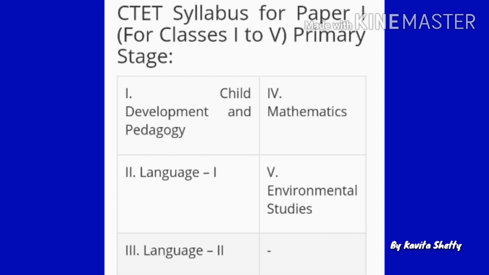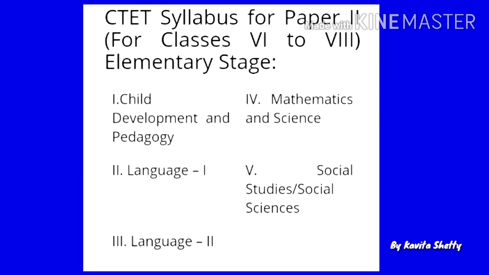Again there are 5 sections in paper 1. Paper 1 has first section Child Development and Pedagogy, second section Language First, third section Language Second, fourth section Mathematics, fifth section Environmental Studies. Now let us see the syllabus for paper 2. Paper 2 is for classes 6 to 8, that is elementary stage. Again it has 5 sections. Section 1 Child Development and Pedagogy, Section 2 Language First, Section 3 Language Second, Section 4 Mathematics and Science, Section 5 Social Studies or Social Sciences.